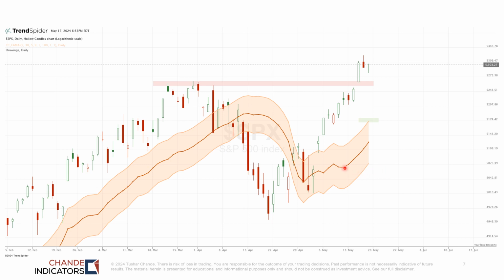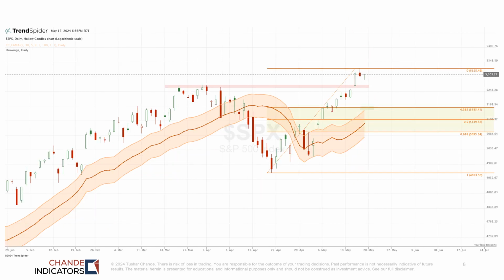This is the FEMA indicator, or fully adaptive moving average. This is an exponential average with a default value so that the length can vary between 5 and 30 days. The offset varies between 5 and 9 days, all done automatically. And then we're using 100-day ATR bands, which are +1 and -1, 100-day ATR bands above and below the moving average. So we had the initial move above the average, then a pullback towards the lower band, and then a nice breakout. Now, should we have a pullback, it'll typically find support near the upper +1 band. So this is where you should look for support if the market corrects a little bit.